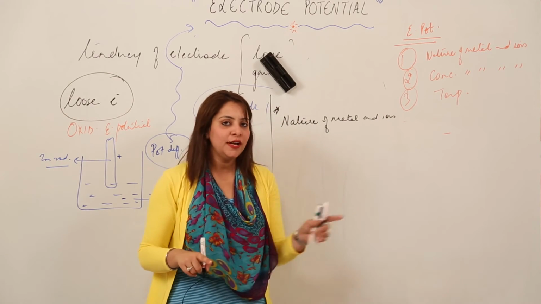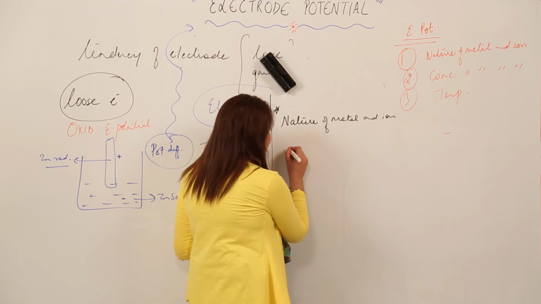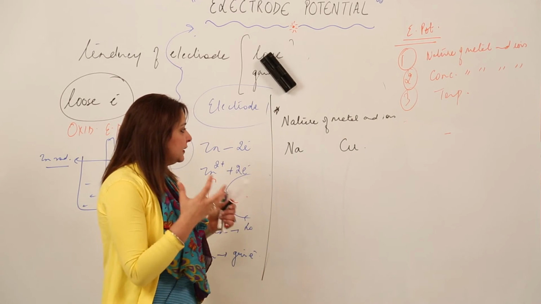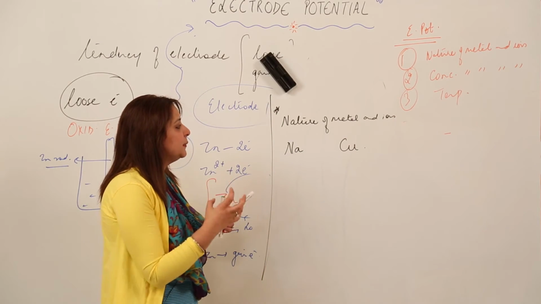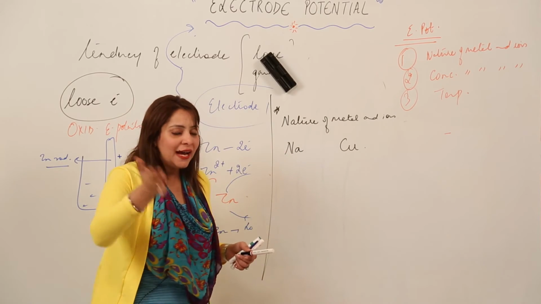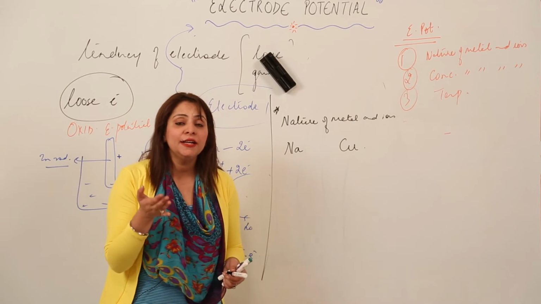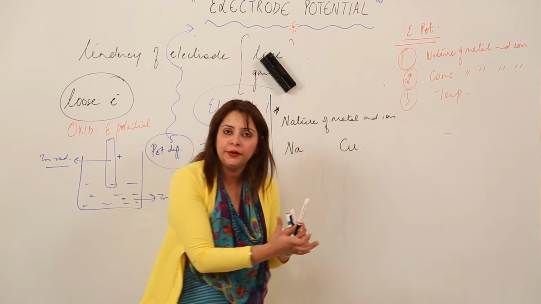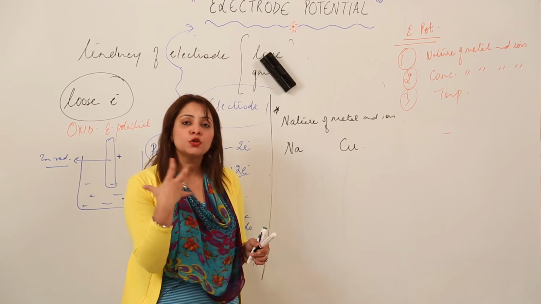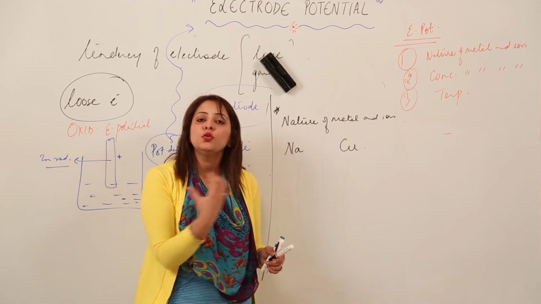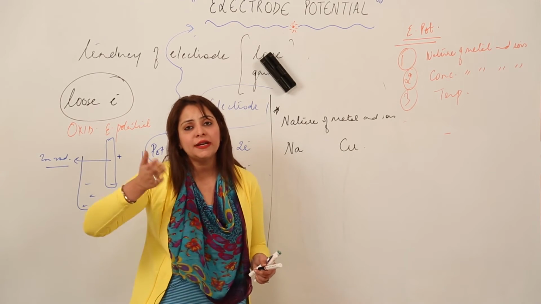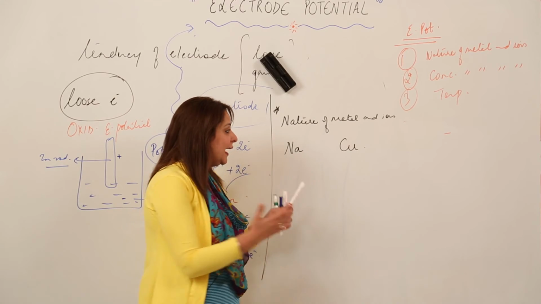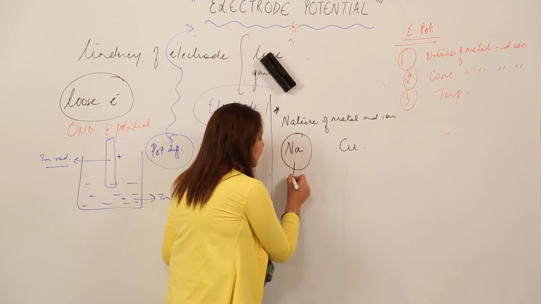Suppose that example which I told you, I am stating here. Suppose I have a metal, say sodium, and I have a copper metal. That means the electrode potential depends upon the metal or the ions it forms. So I took an example of sodium and copper. I know that sodium has more tendency to get oxidized if I compare its tendency with copper. Again I am repeating, if I compare any other two metals or any elements, one will have more tendency to get oxidized or reduced and the other will probably have less tendency. So in this couple, the sodium has more tendency.